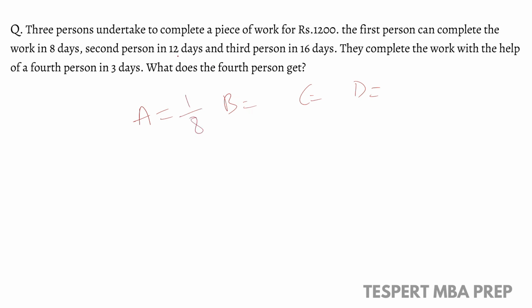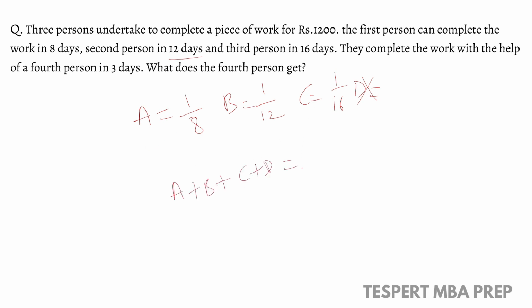And what is the 1 day work of B? It is 1 by 12. 1 day work of C is 1 by 16, and we do not know about D. And one more piece of information is given: they complete the work with the help of a fourth person in 3 days.